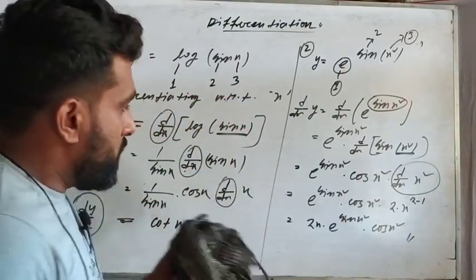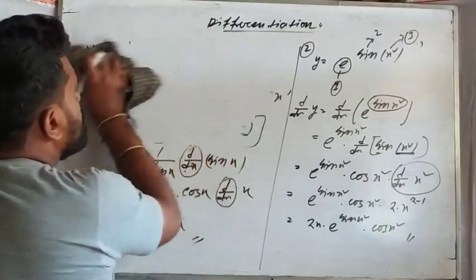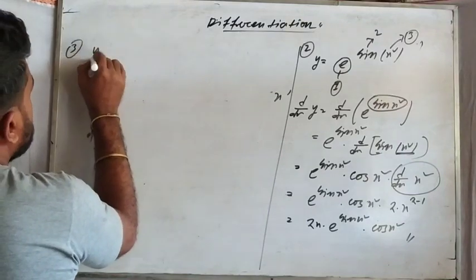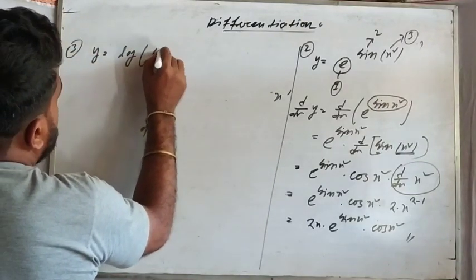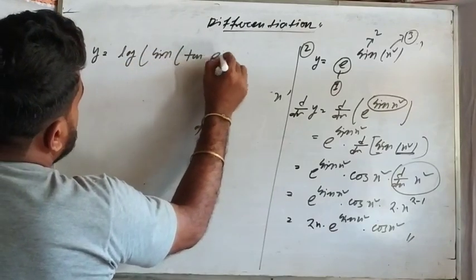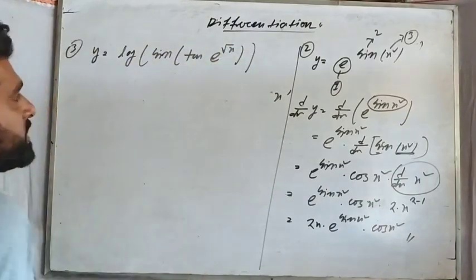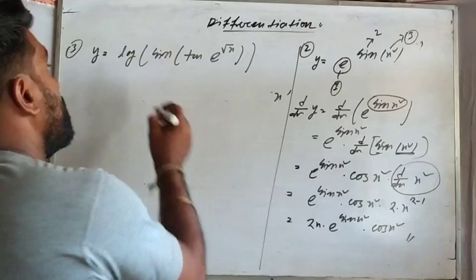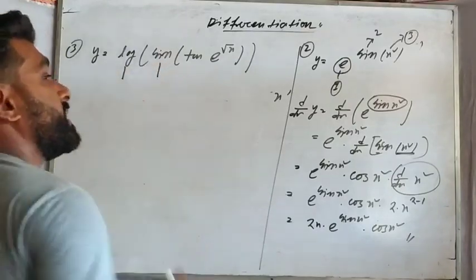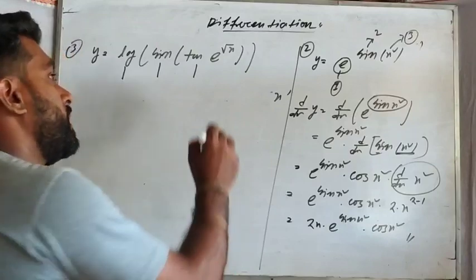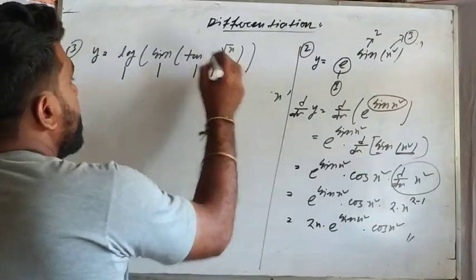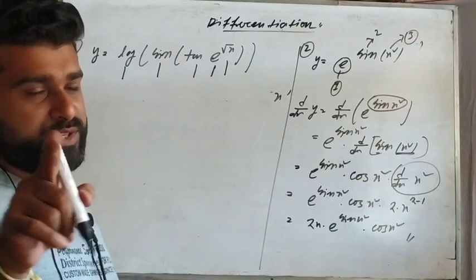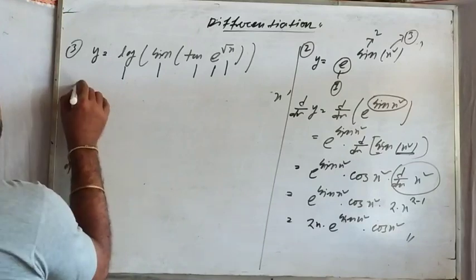Okay, now similarly just we can choose different questions from our mind as well. Okay, so just y equals to log sin 10 e to the power root x. Now you can see the long expression is there. Now you have to count how many expressions are given in this question. Log first expression, sin second expression, 10 third expression, e fourth expression, root x fifth expression. Okay, fifth expression. So d/dx of, that means 5 times.